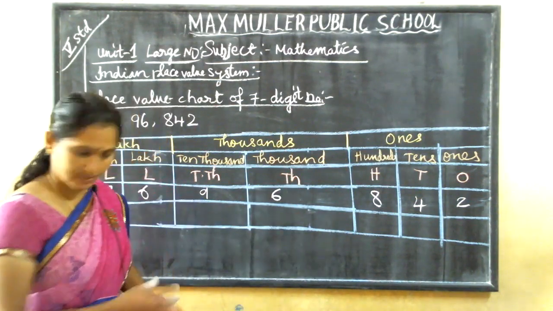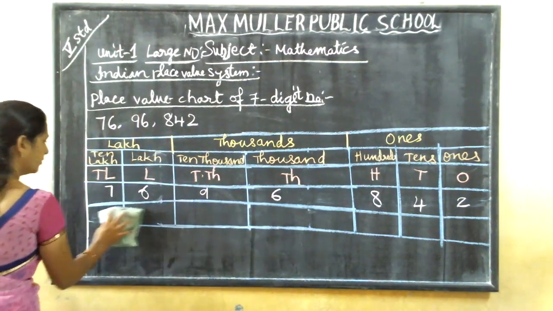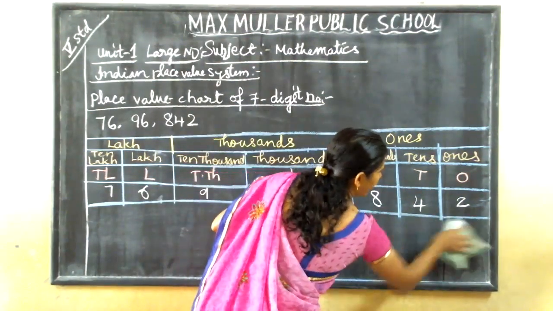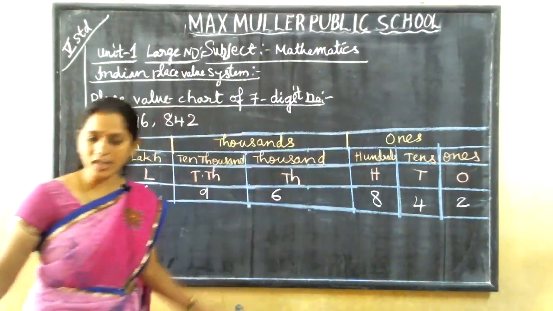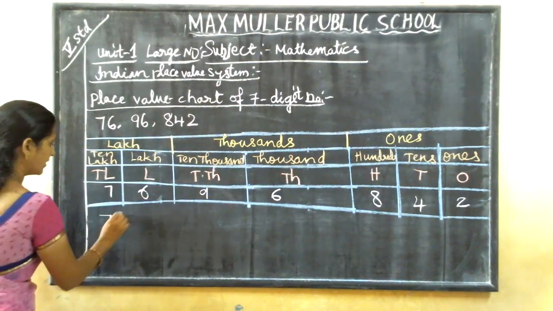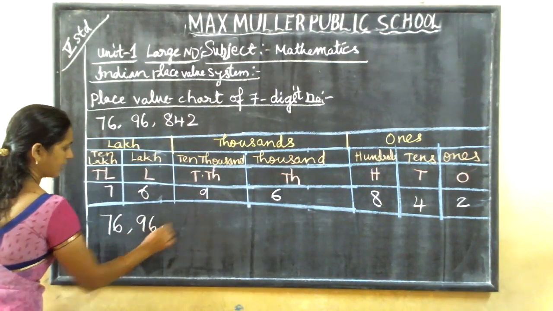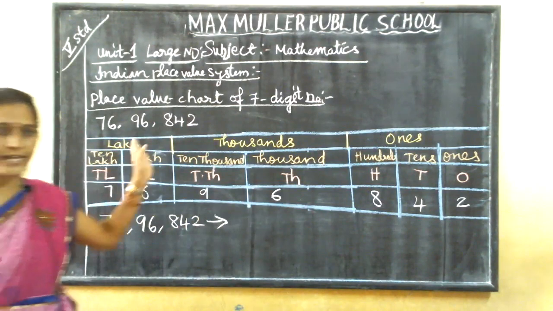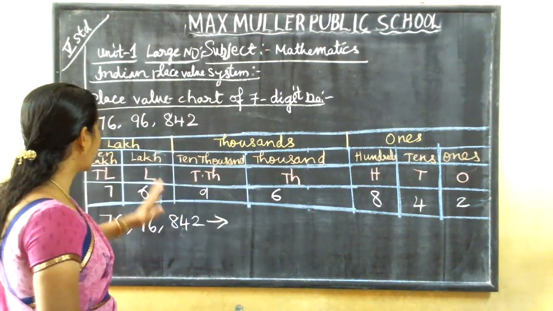Okay, that's all. We need not take one more box here. Enough this much. And this number you have to write in words. I explained in the bridge course also how to write in words. 7696842, you have to write in words. So how to write in words?